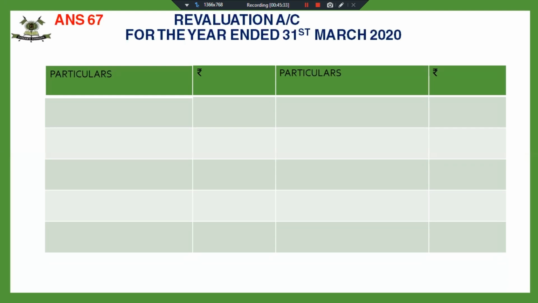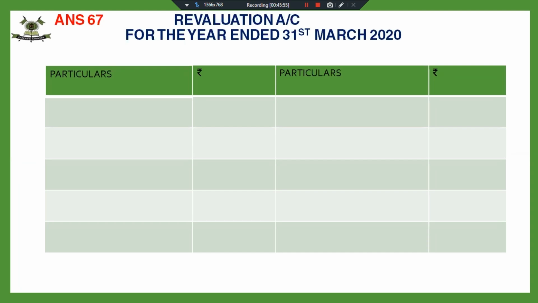Fine. You can see workman compensation reserve and profit and loss debit balance. You can mark workman compensation reserve and profit and loss account debit balance, which is to be distributed. Now, in this question, we have a claim on account of workman compensation, 3,000.